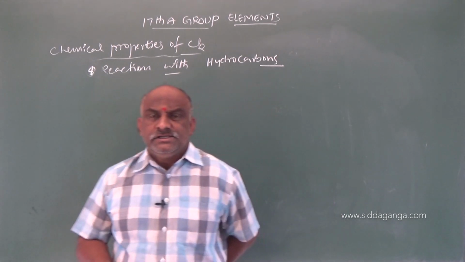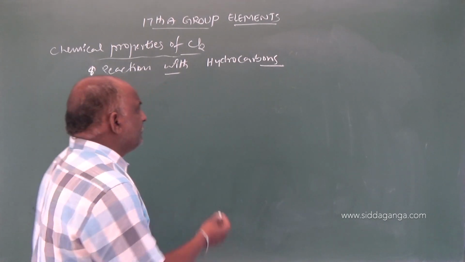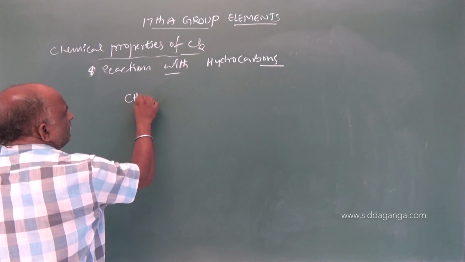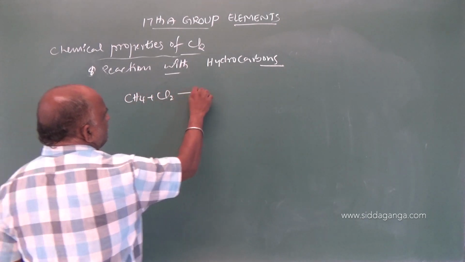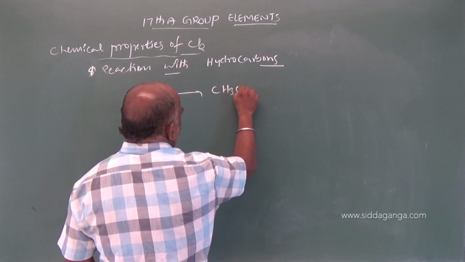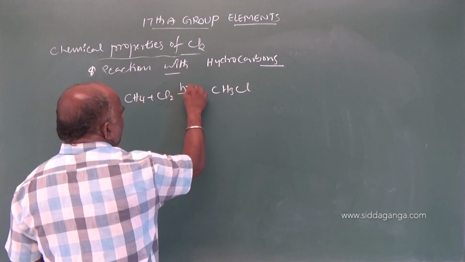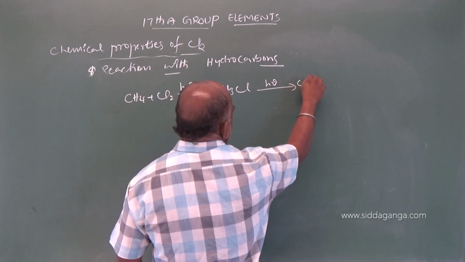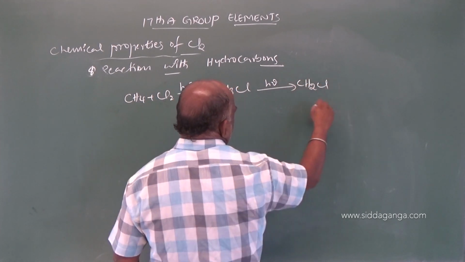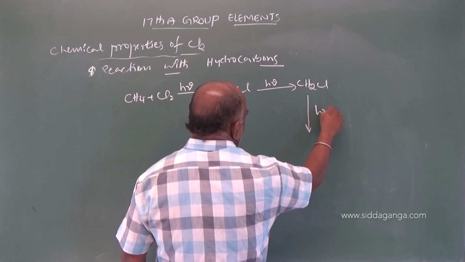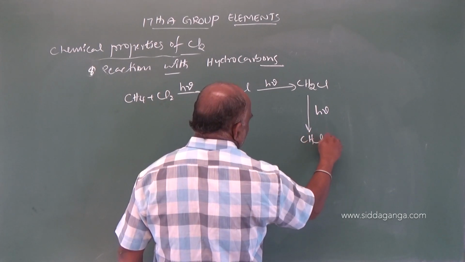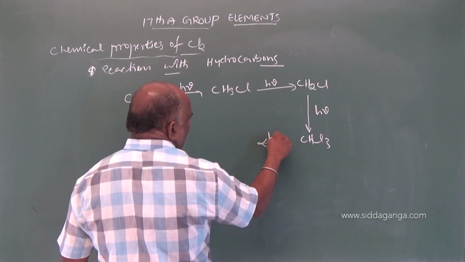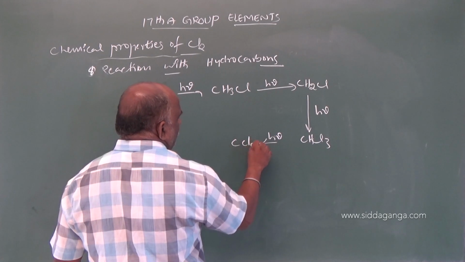So what reactions take place here? CH4 plus Cl2 gives rise to CH3Cl. The reaction takes place in the presence of light, gives rise to CH2Cl2, gives rise to CHCl3, gives rise to CCl4.